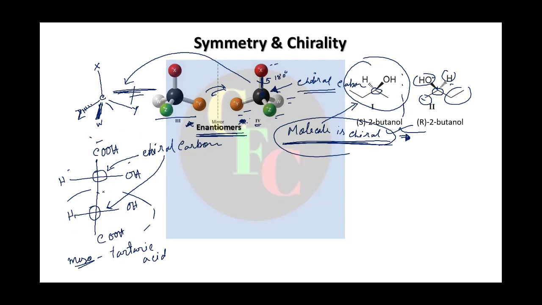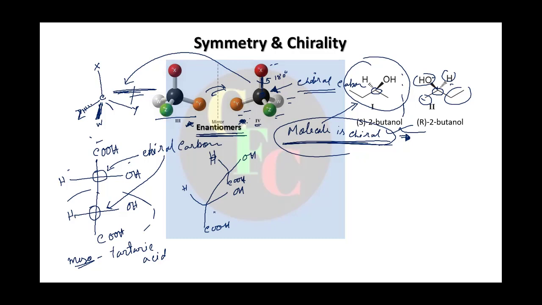See, it may be difficult for you to view this, but if you write the Sawhorse projection, you already know, right? In the last lecture we saw how to draw the Sawhorse from Fischer. So sorry, this one COOH, COOH.